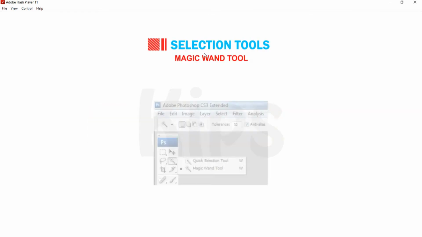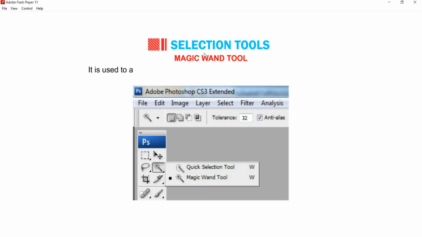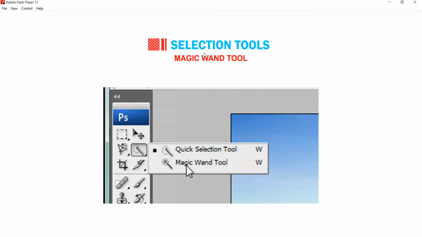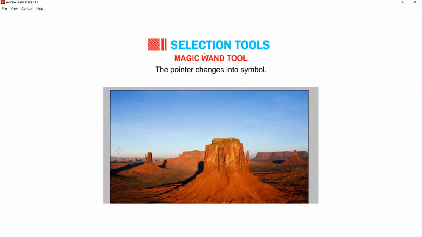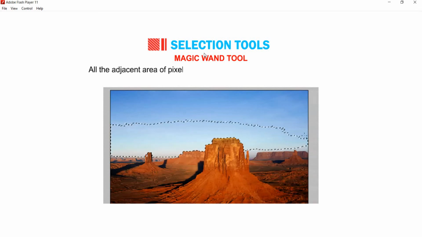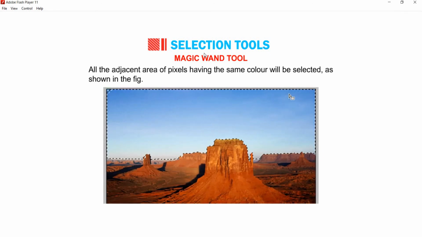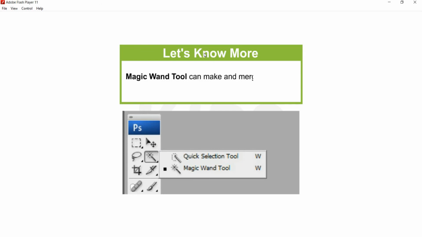Now we will discuss the Magic Wand tool. It is used to automatically select the adjacent areas of the same color in an image. Click the Magic Wand tool or press W. The pointer changes into a symbol. Click on any part of the image. All the adjacent area of pixels having the same color will be selected as shown in the figure. Let me also tell you that Magic Wand tool can make and merge selections if we press the Shift key.